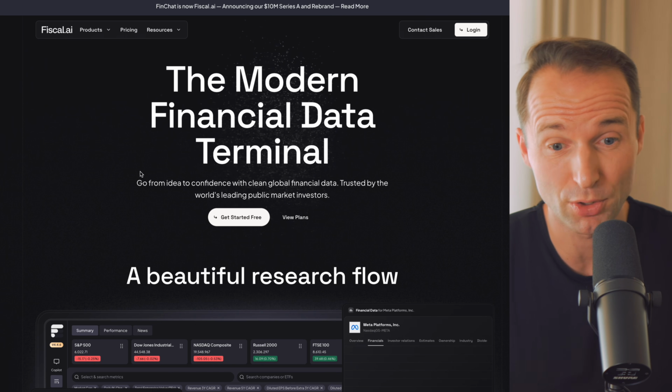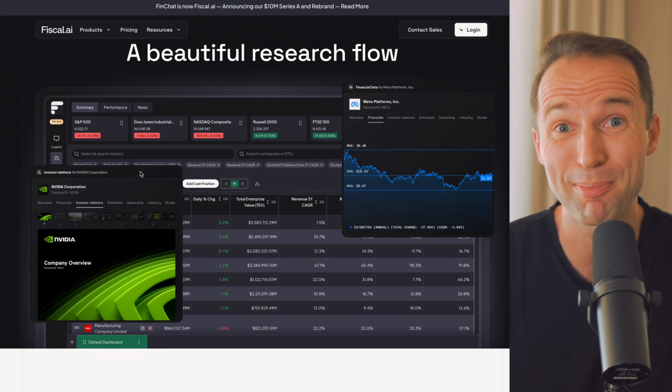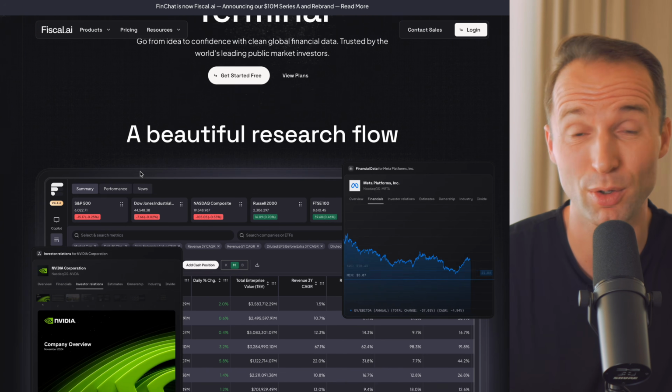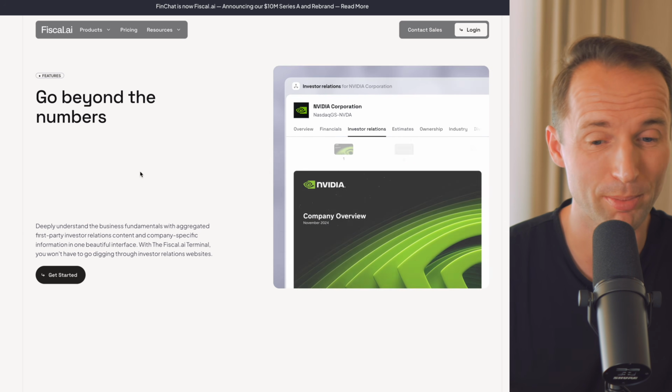Even platforms like fiscal.ai, which previously used to be called FinChat, which is pretty much that, right? AI-powered stock research where you ask questions and follow up. They do have certain features that you don't get on Perplexity yet. Maybe they will come in the future. But I think, yeah, that's quite a competitor over here.